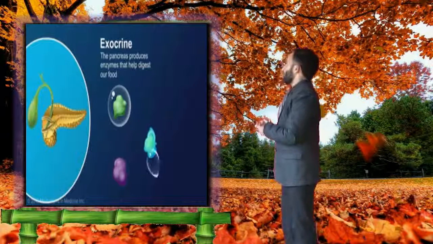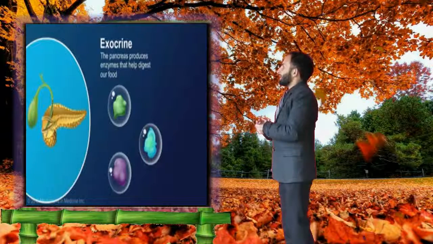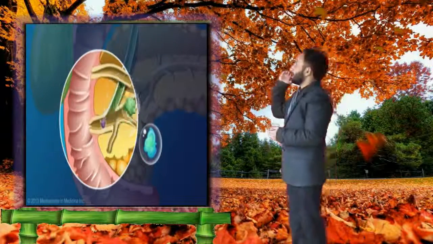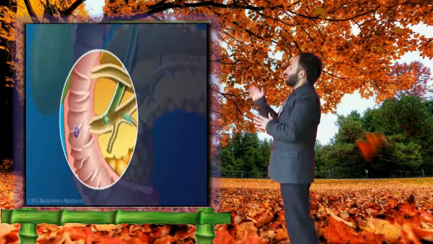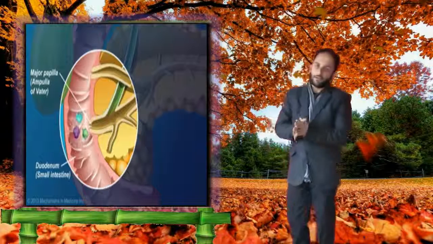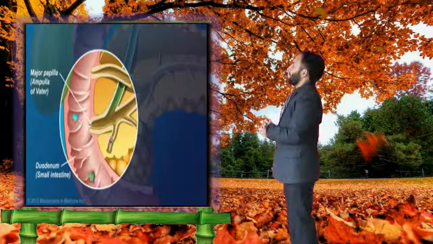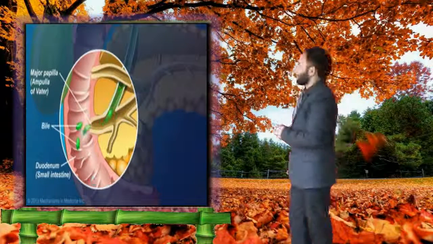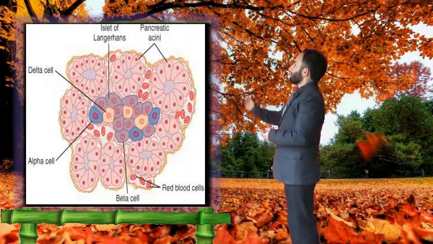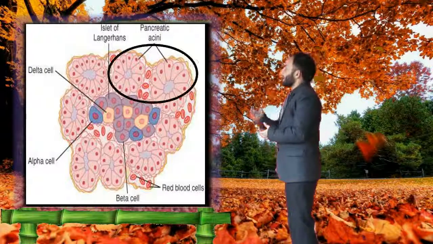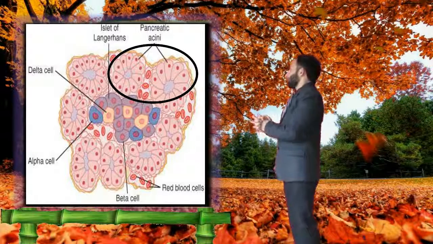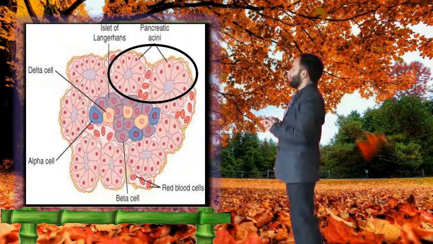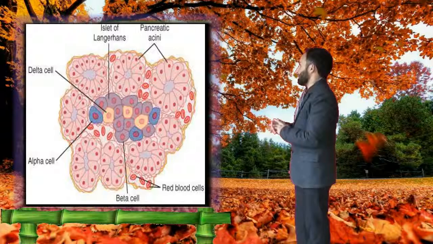They are so powerful that they are covered in a protective cover. Once they are released in the duodenum, the protective cover is removed and they become active for performing their function. Bile from the liver also enters the duodenum through the same major papilla. In section, the cells of the exocrine part are arranged in groups called acini, with a central space or lumen. The acini are held together by connective tissue containing blood vessels and nerves.